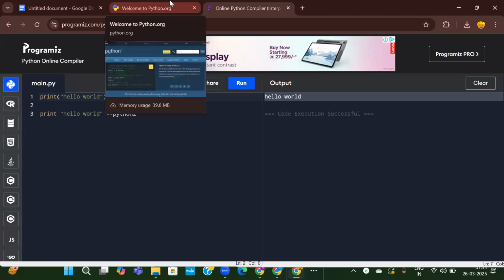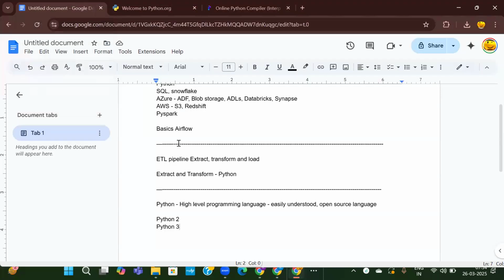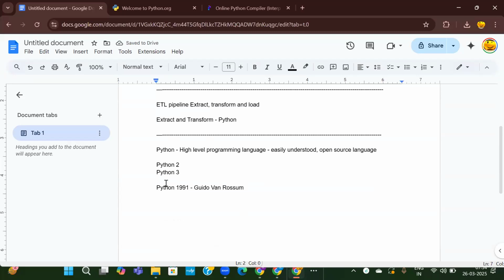Okay. Now coming back to the features, now we'll discuss some features. So Python was first invented or developed in 1991 by a person called Guido van Rossum. So it was developed in 1991 and released to public for usage in 1991 by Guido van Rossum. Okay. It has taken into consideration all the programming languages, and it has given the features of all the languages like C, Java.